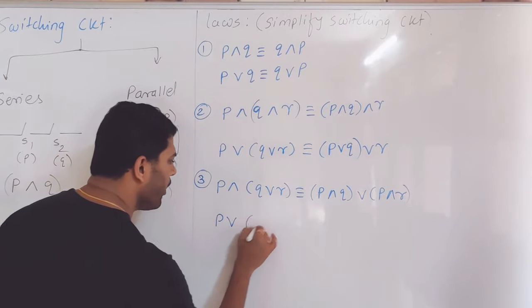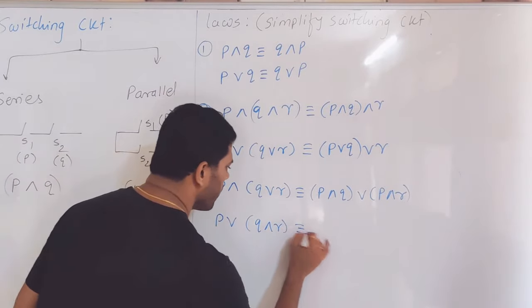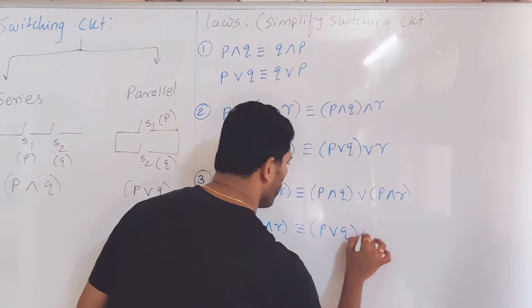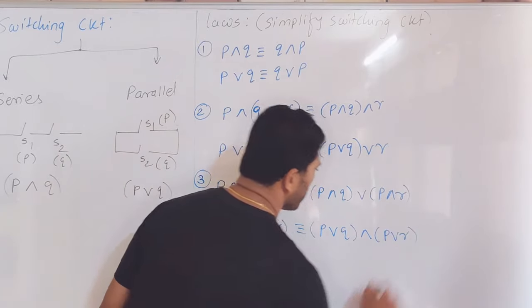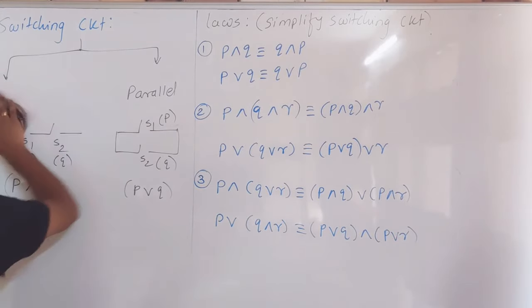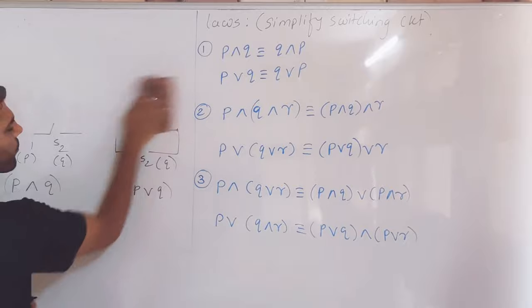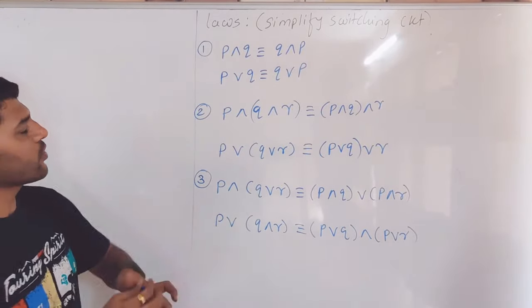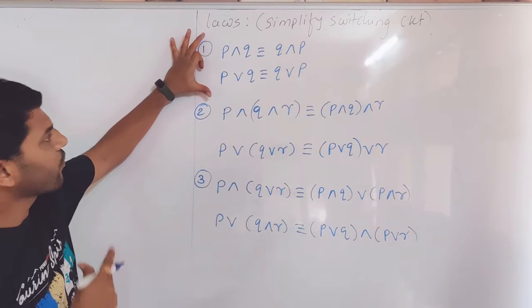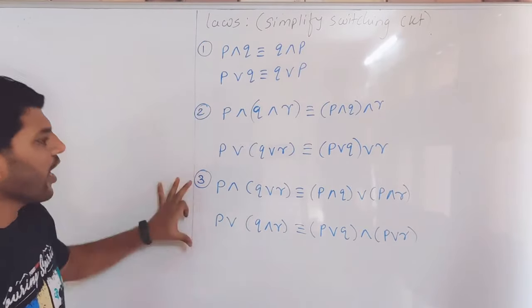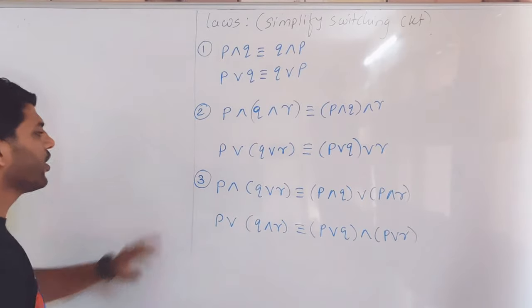One more, P or (Q and R). Even this we can distribute inside the bracket: (P or Q) and (P or R). It's like ordinary multiplication in mathematics. The first one is called commutative law, the second one is called associative law, and the third one is called distributive law.